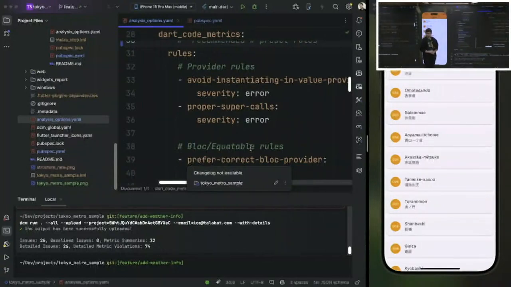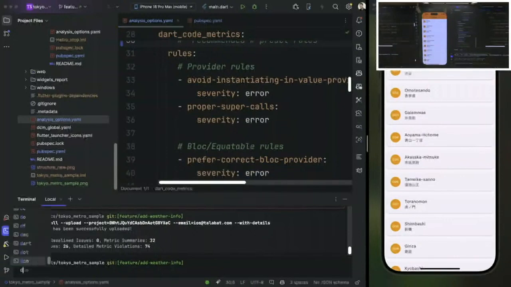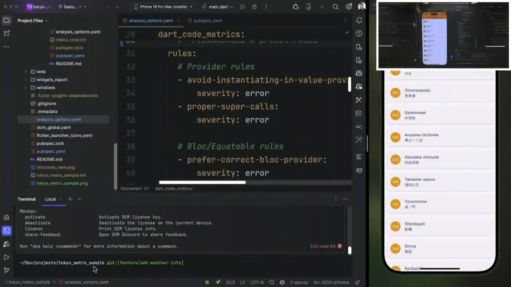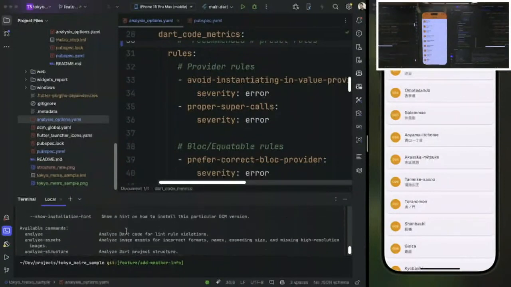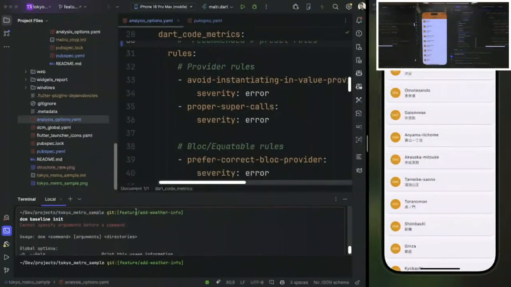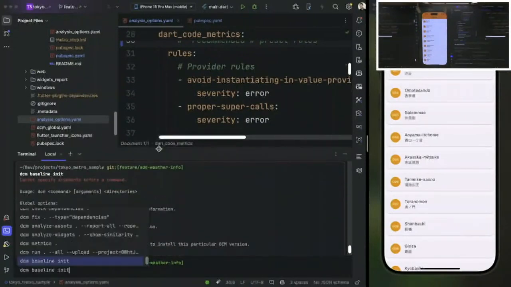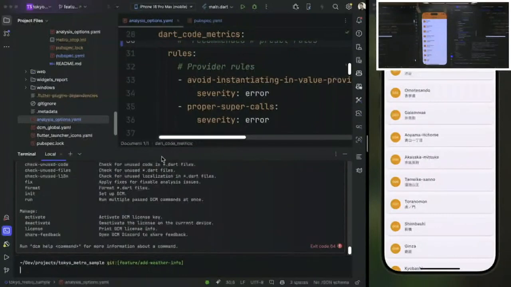Can I add one more thing to this? There's also another command that creates a baseline. When you enable recommended or any other rules, you suddenly get thousands of violations, and your code base is bloated so you can't do anything afterwards.